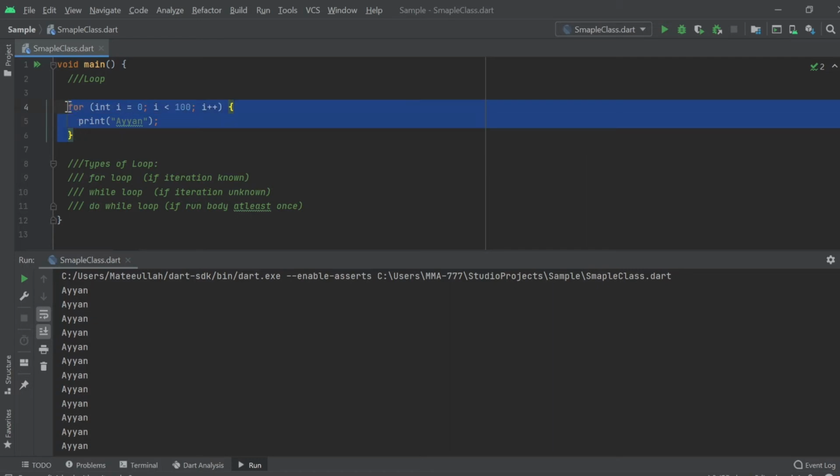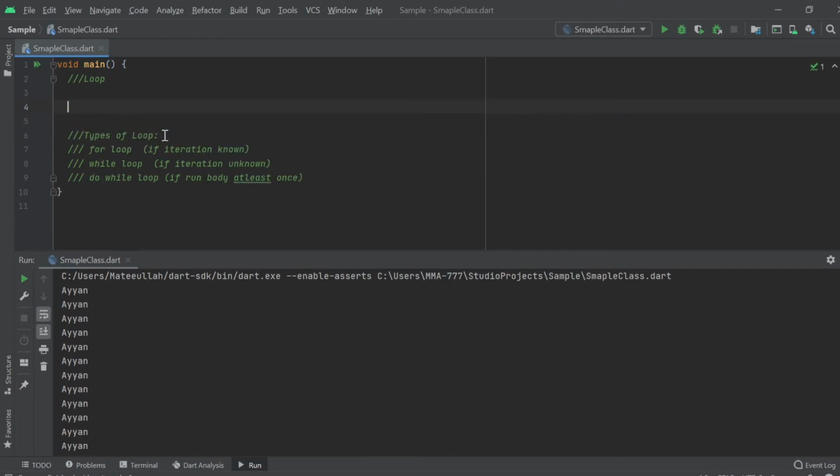So there are three types of loop. First is the for loop. We use the for loop when the iterations are known, like when we know how many times we have to run this loop. The next is the while loop. For the while loop, the iteration is unknown, like we do not know how many times we will iterate this loop, so the while loop is used.